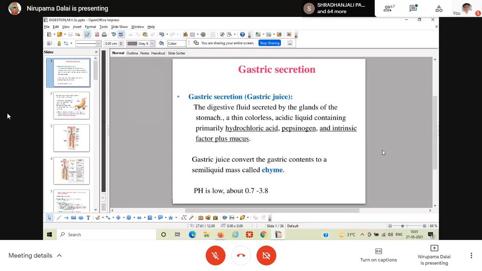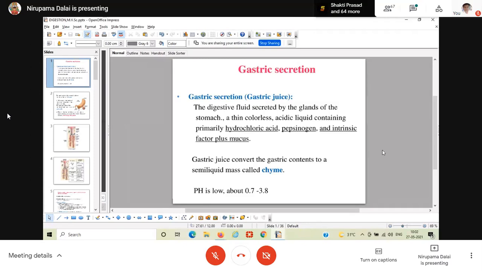At that time you have to say that the chyme enters the duodenum, you cannot say the food bolus enters the duodenum, because the partial digestion has already been completed inside the stomach. Now the food bolus has been converted to chyme. So you have to mention chyme enters the duodenum, not the food bolus. Did you get my point?